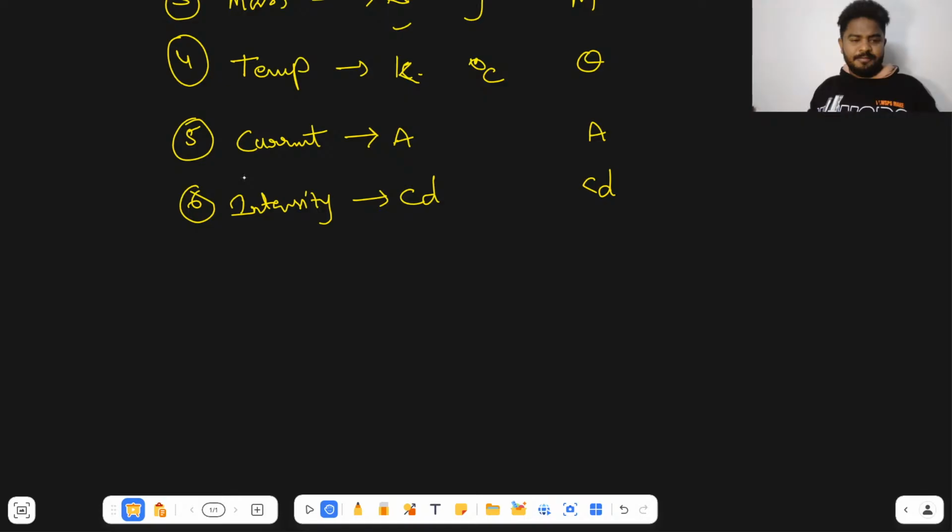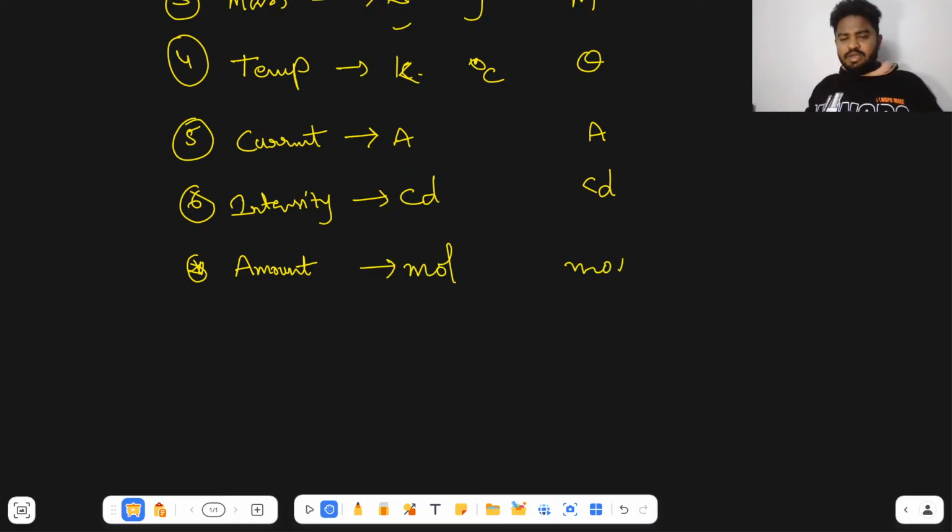After intensity, the last one is amount of substance. The unit is mole, and the dimensional formula can also be written as mol. So these are the seven fundamental physical quantities.